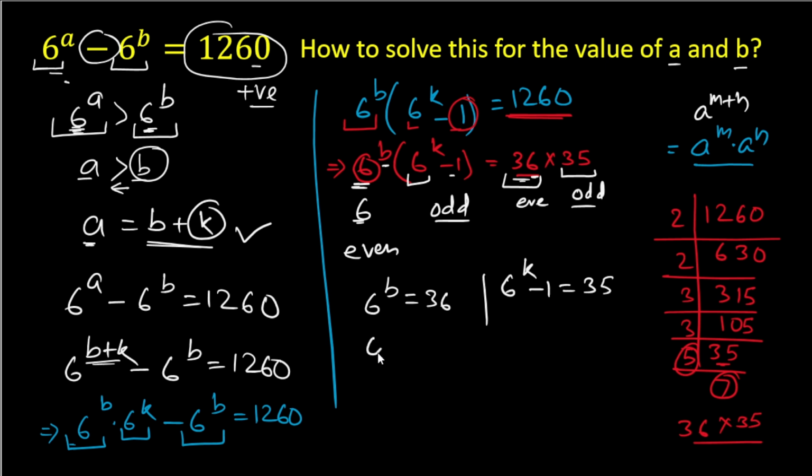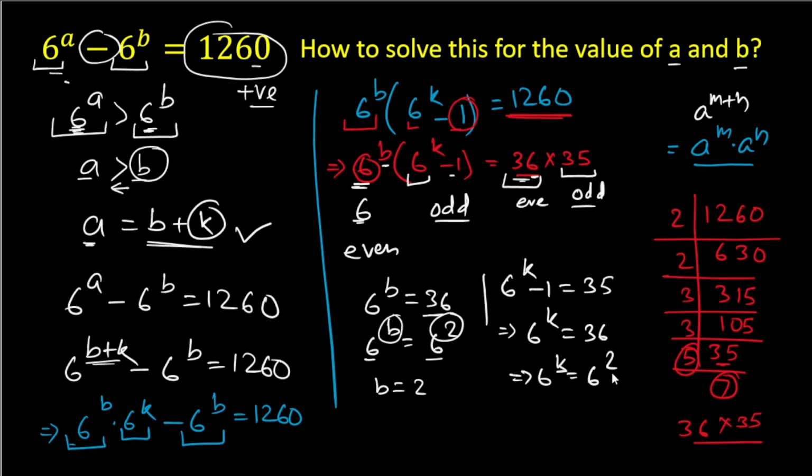So here 6^b equal to 36 is the square of 6. Now here the base 6 and 6 is the same, so we'll equate the powers. So b is equal to 2. And here we'll take 1 to the right hand side. It will be 36. So 6^k is equal to 36. And again 6^k equal to 36 is 6 square. So here again k is equal to 2. So now we have calculated b is equal to 2 and k is equal to 2.